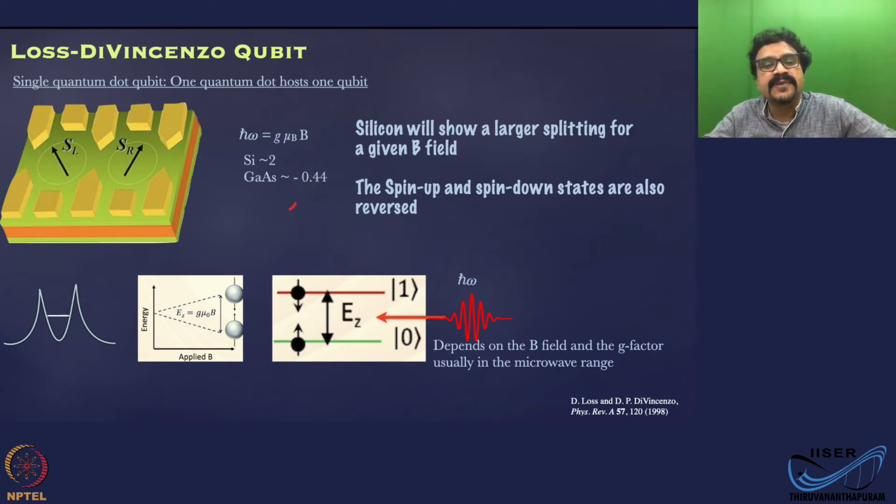In any case, you have two states, 0 and 1. You can turn on the interaction using electromagnetic wave pulses, which is like rotating the spin. That's what you're doing, up to down or down to up. But you can also put it in a superposition of up and down too. That is the essential idea of quantum information processing, which I'm not going to mention much here, but that is the whole point. That is the core of the idea. Now this architecture is called the Loss-DiVincenzo architecture, LD qubit.